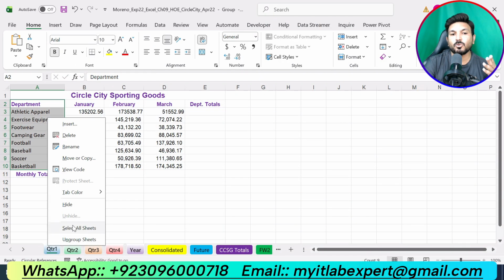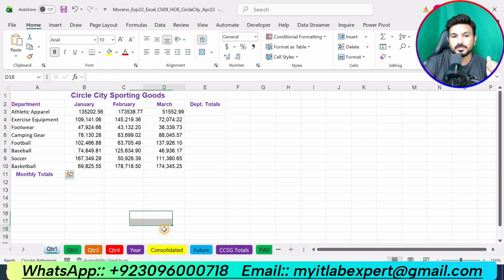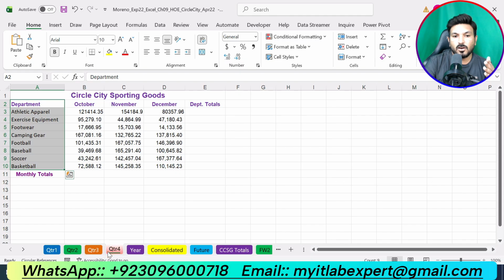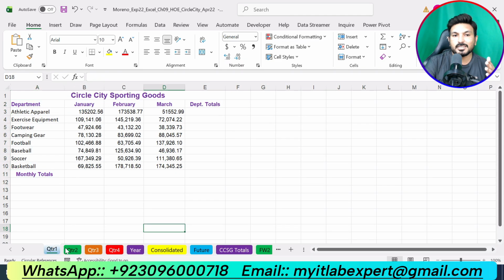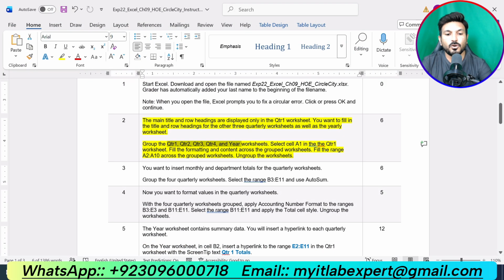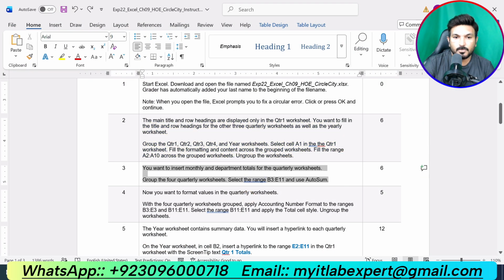Now we will right click on the Quarter 1 worksheet and ungroup this. So now you can see this formatting and content in the other worksheets as well. Okay, so now we are supposed to move to the next step, that is step number 3.